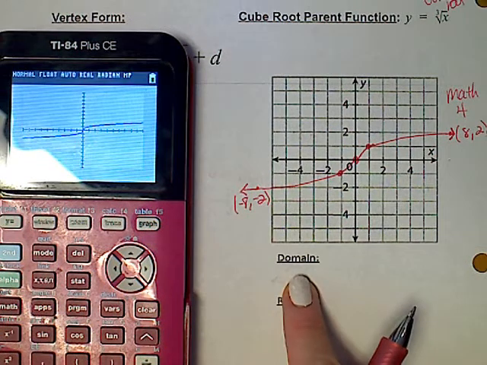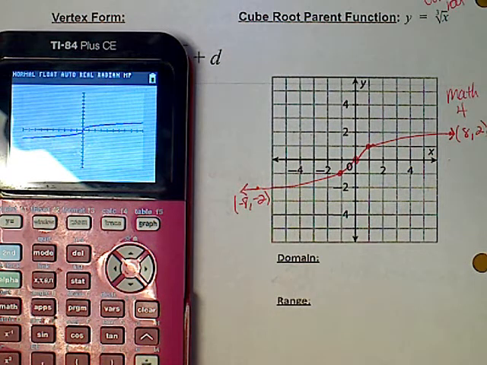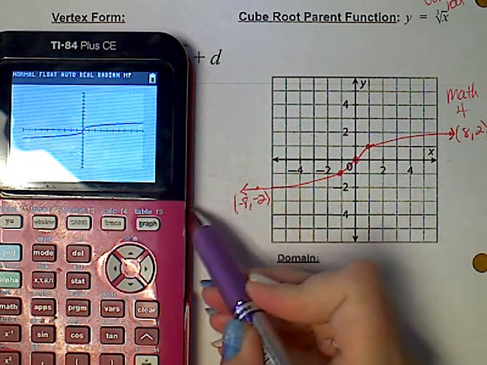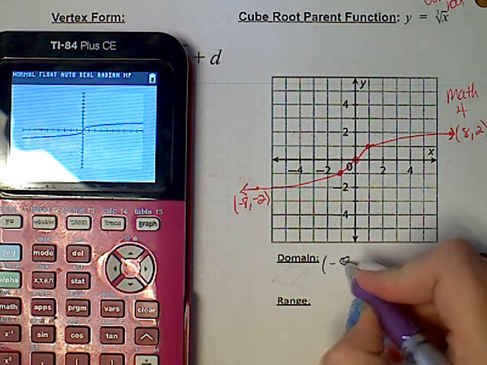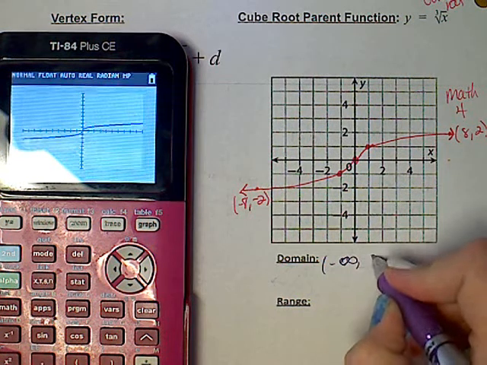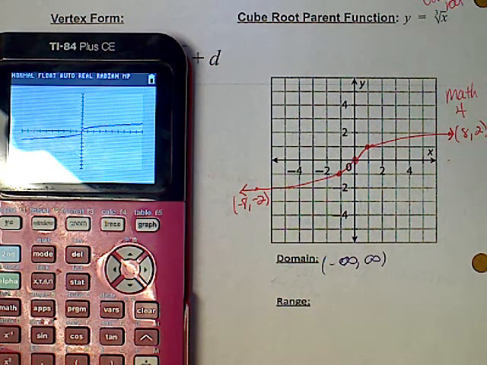Now the domain is super easy to see here. I'm coming from negative infinity because there's no starting point and there's no stopping point. So negative infinity to positive infinity.